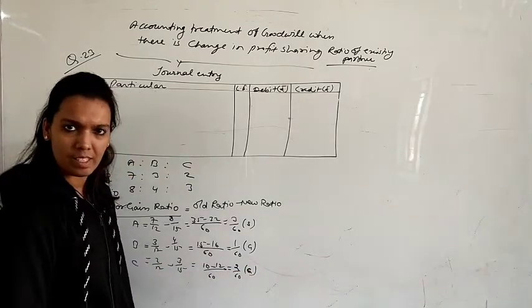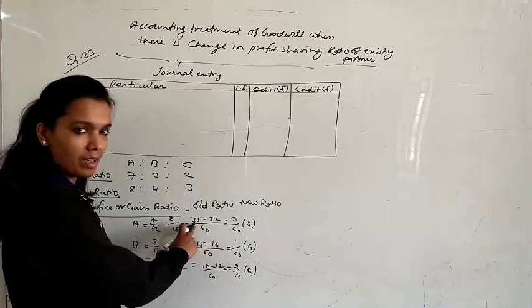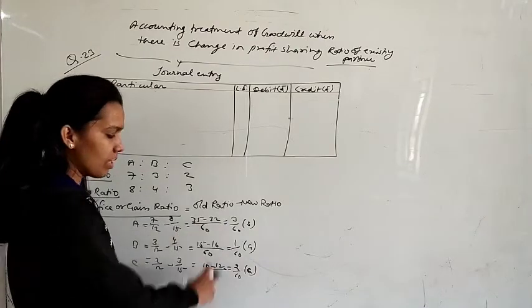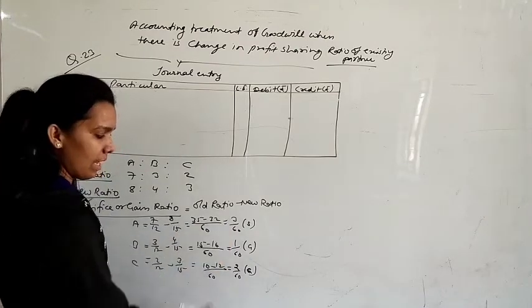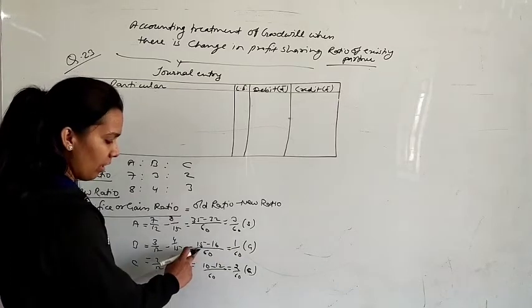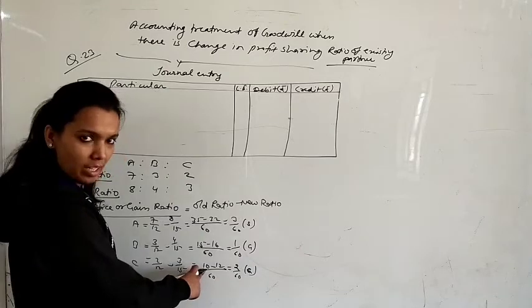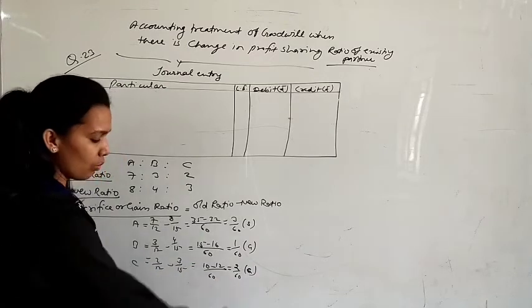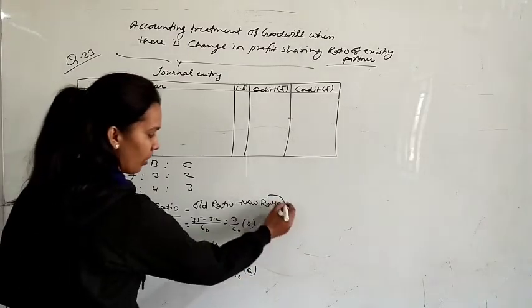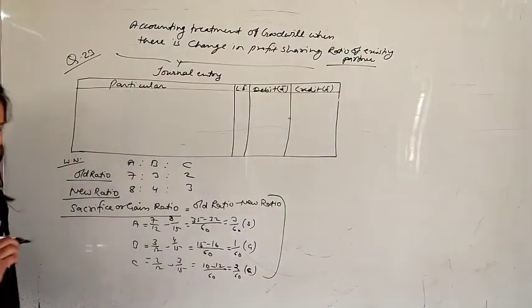Gain or sacrifice easily you can find. 35 part he was gaining first, but now he is getting only 32. It means he has to sacrifice 3. Here it was 15, but now he is getting 16. It means 1 gain. 10 he was getting at first, but now he is getting 12. It means 2 gain. So this is sacrifice or gain ratio according to first step. Okay.